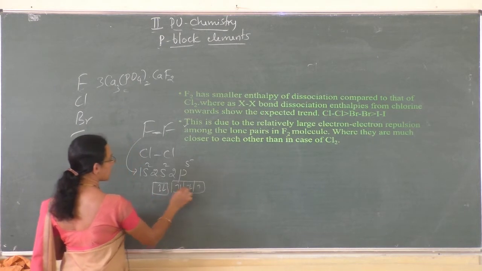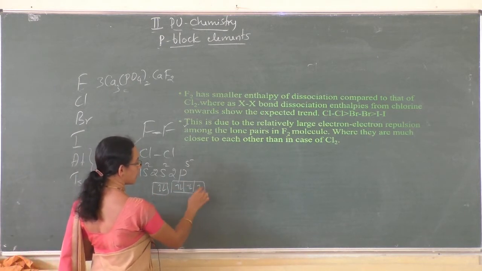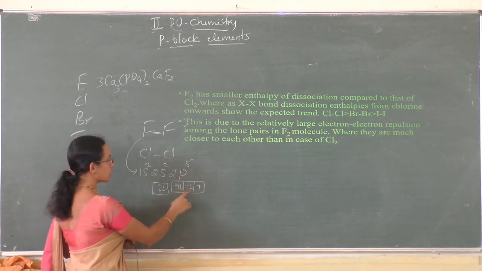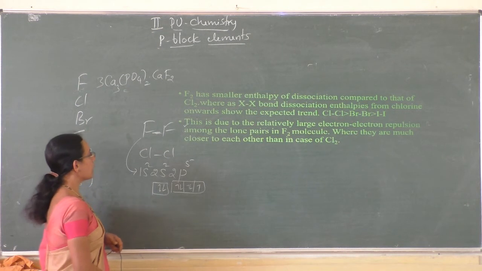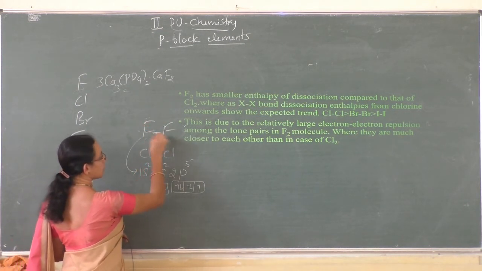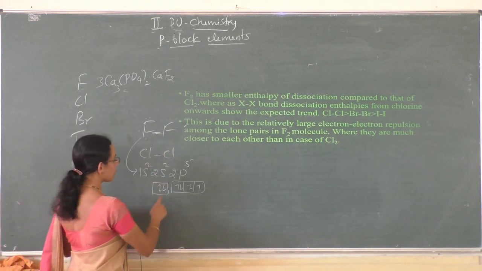So there are lone pairs of electrons, and the bond is formed between fluorine atoms using the single unpaired electron. However, it contains 3 lone pairs of electrons, and because of its small size, there is a strong repulsion between the atoms of fluorine.